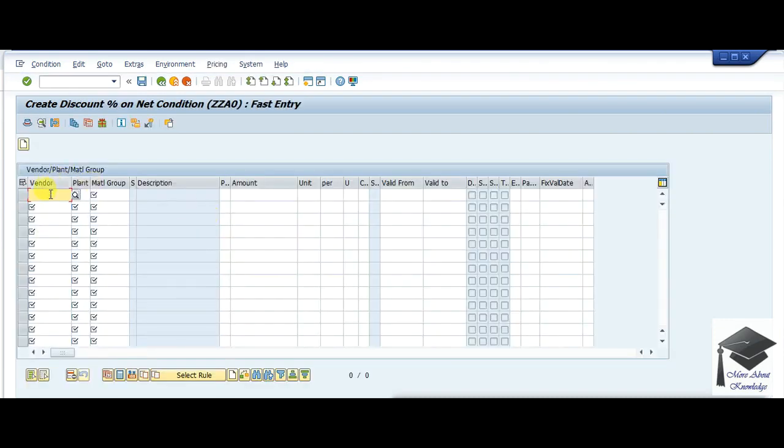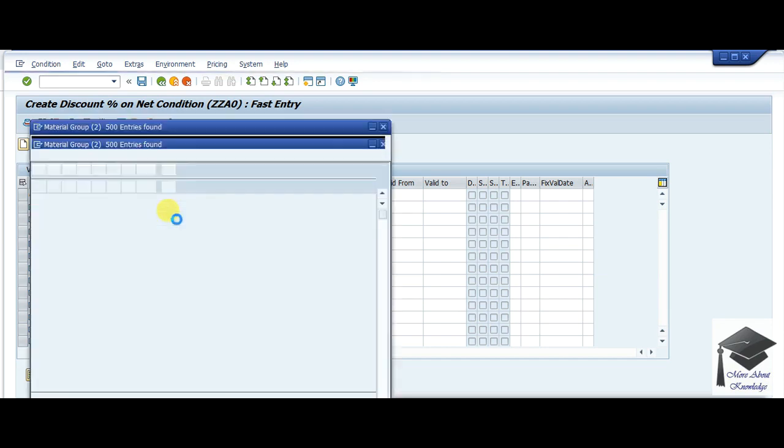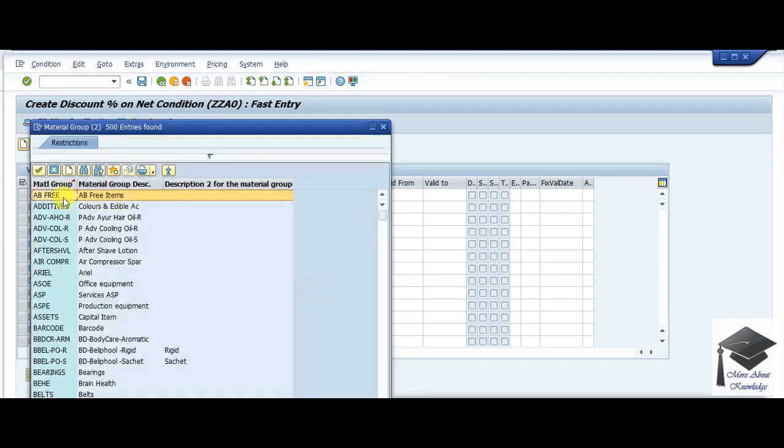Here's my vendor 6088885. I need to use my plant K0R1. There is my material group. Suppose I'll be using AB free.